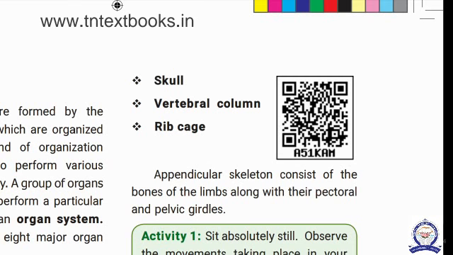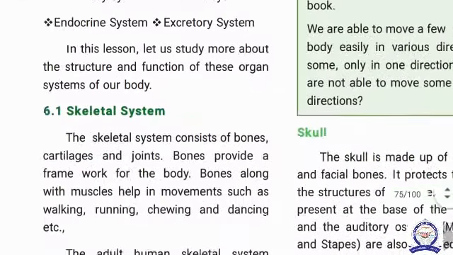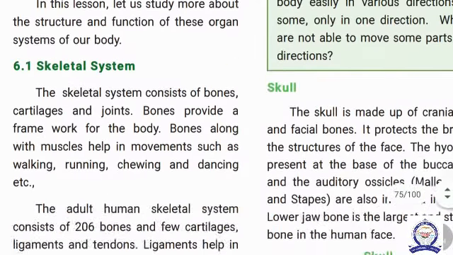The vertebral column consists of 33 bones. The rib cage consists of 24 bones. The hyoid is a single bone. Totally, 80 bones are there. So, generally the axial skeleton consists of 80 bones.